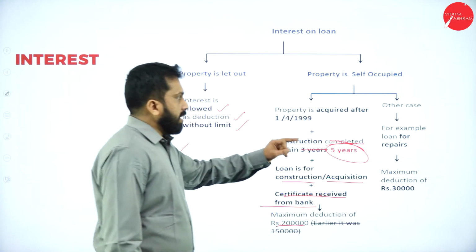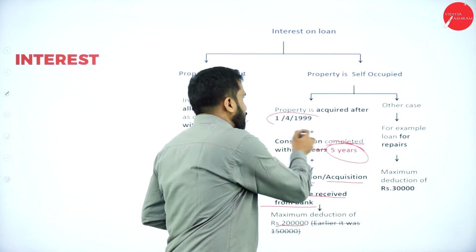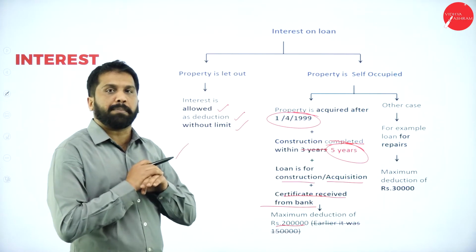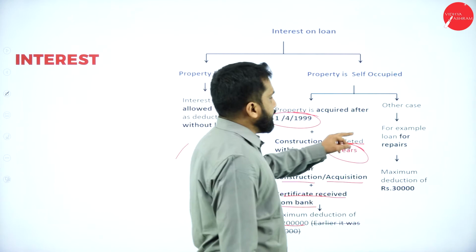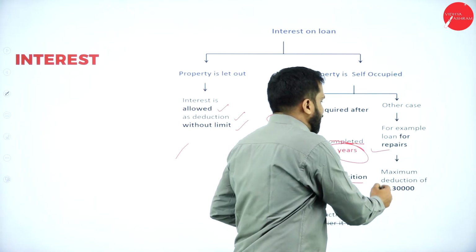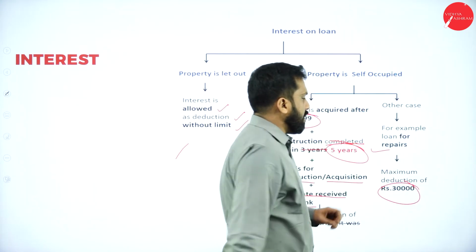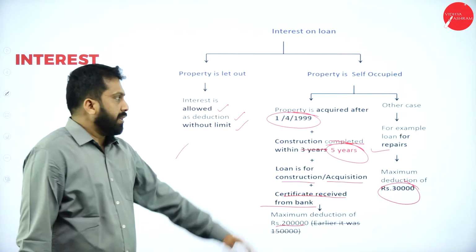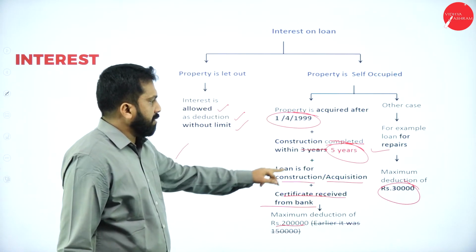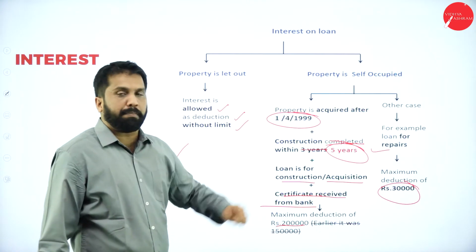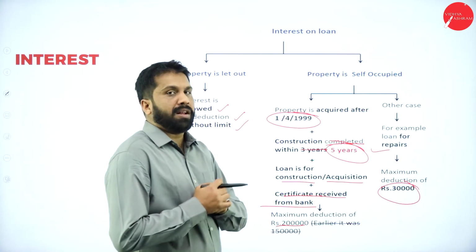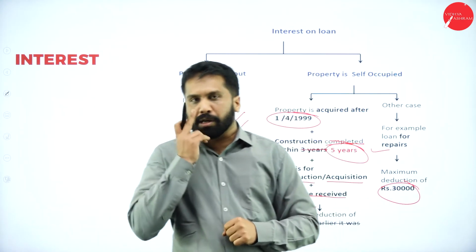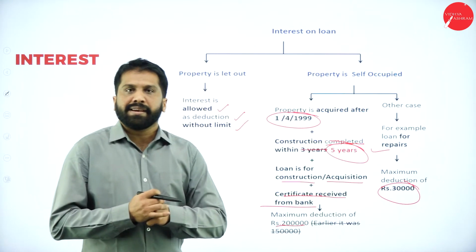Later, other cases: if it is not acquired after 99, if it is before 99, what happens? For example, a loan for repairs, the maximum deduction is 30,000. If it is for repairing purpose, what happened? Construction and all, it will be your 2 lakh. If it is a repair purpose, maximum you can claim up to 30,000. Clear? So this is all about your calculation of interest.